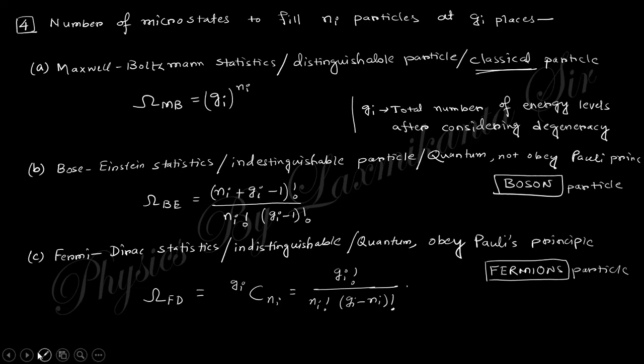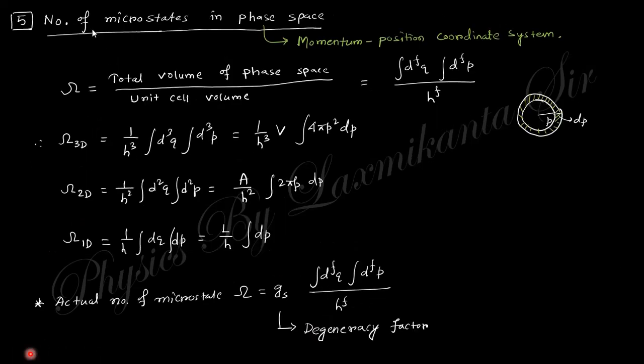You need to find out the number of microstates for different distributions, and you need to put out this formula. Just that's it. Next is the number of microstates in phase space. Phase space means the momentum-position space. So the number of microstates will be the total volume in phase space divided by the unit cell volume. This is the number of microstates: the total volume available within this phase space divided by the unit volume gives you the number of microstates.